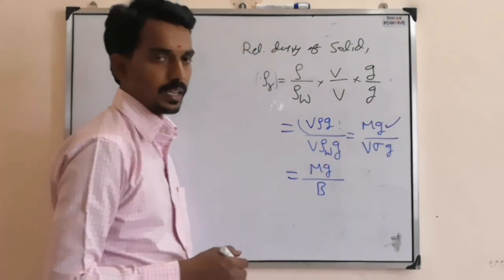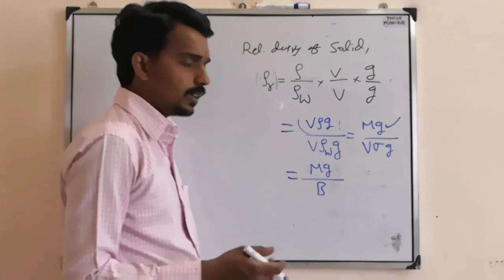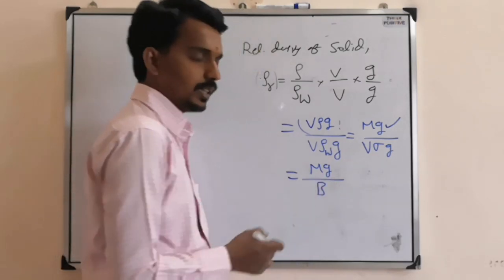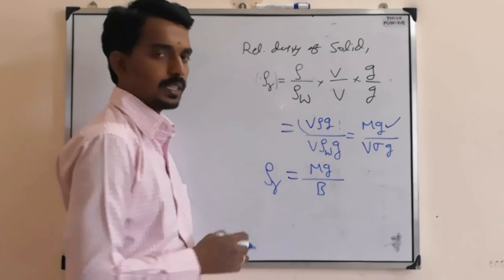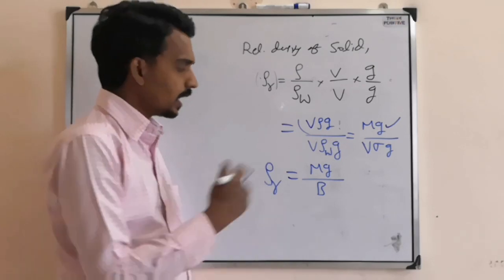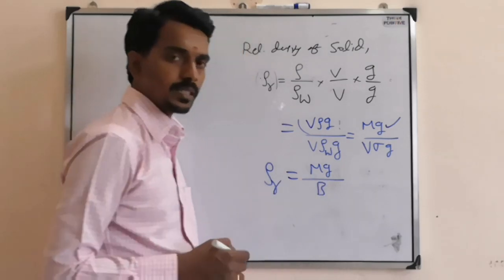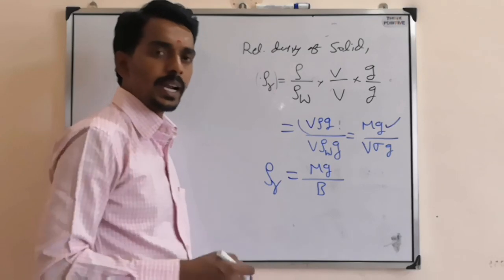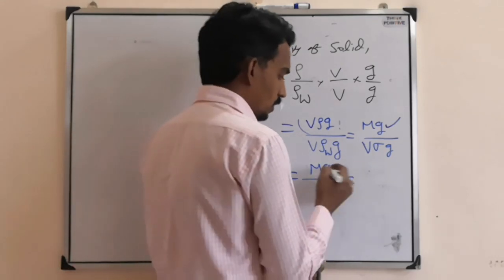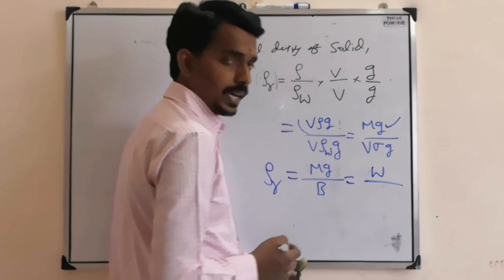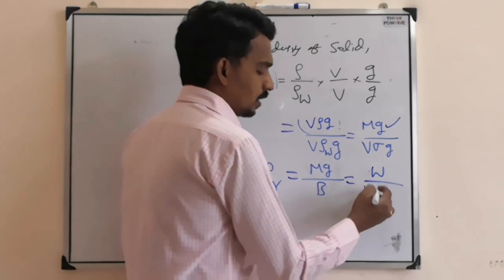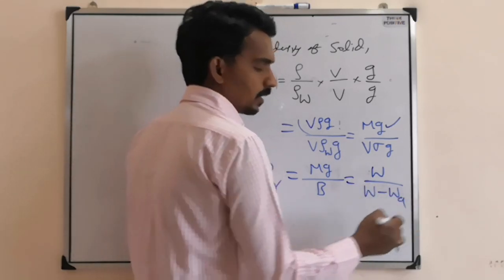So when you take a solid, you find its weight in air. This is the true weight in air. Then you find the buoyancy force on it. Then you can find relative density. Or else in the question they have not given the buoyancy force; they have given true weight and apparent weight. Then what you have to do? This is true weight, and buoyancy force is true weight minus apparent weight.